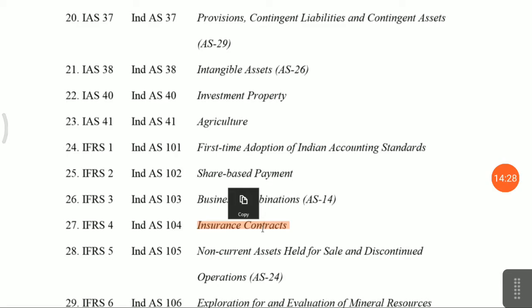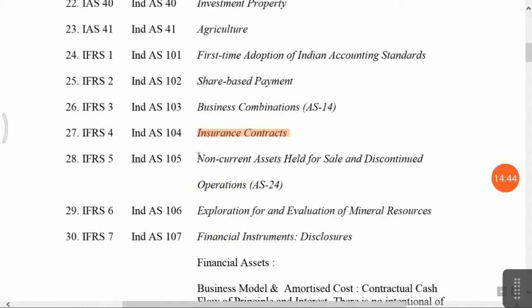for different types of companies, means fire insurance claim, different types of insurance categories, that cover that. For example, any insurance company, at that time they have to apply accounting standard 104. Non-current asset held for sale and discontinued operations, this is similar to accounting standard 24, discontinued operations. How accounting treatment is to be done, you have to follow that.